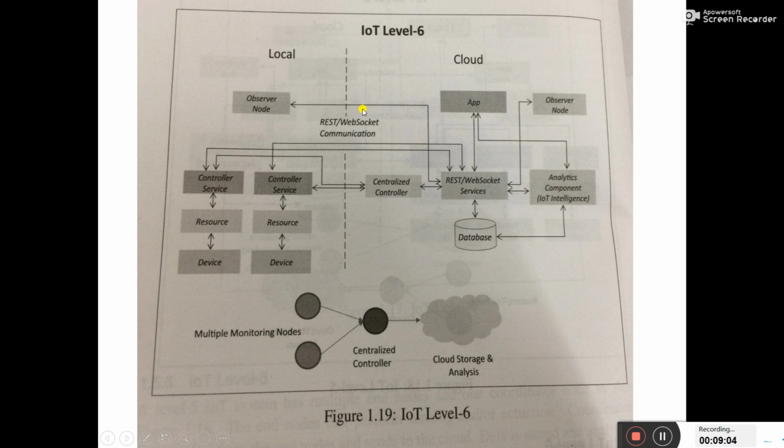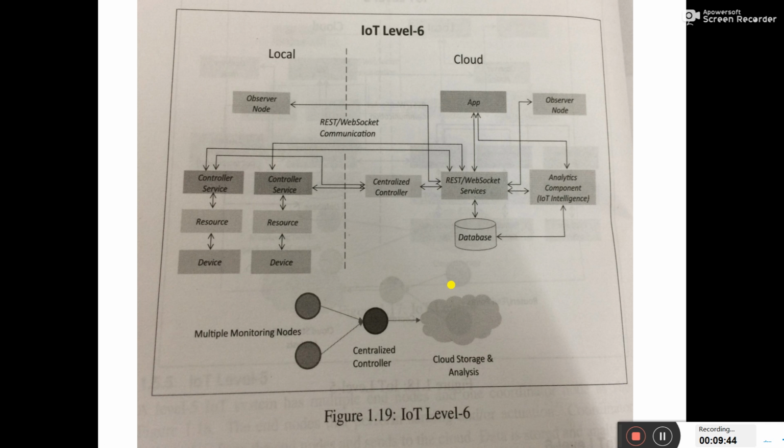That is IoT level 6. In that case you will find that multiple monitoring nodes are there. One is the centralized node, and then the centralized controller, and this centralized controller provides the data to the cloud system. So many devices are there. Now this centralized controller is basically at the cloud side, and all the data is captured at the cloud side. This centralized controller captures the data, and it stores the data in the database. When you work on some project in IoT, then you will come to know how these things are happening.